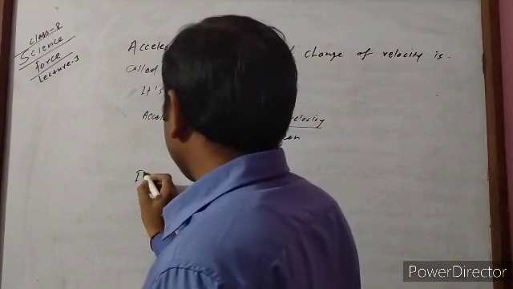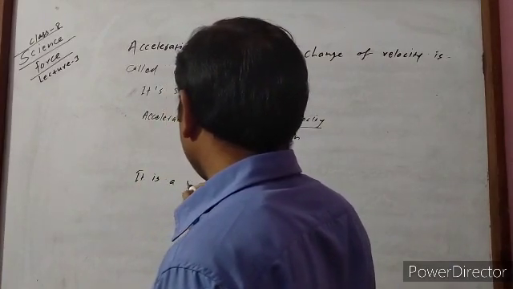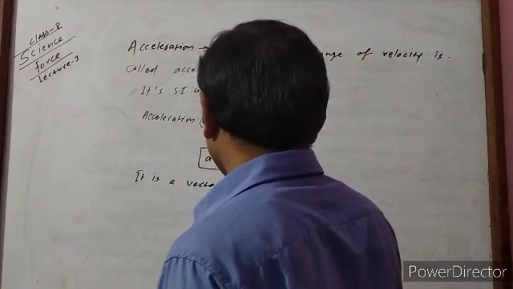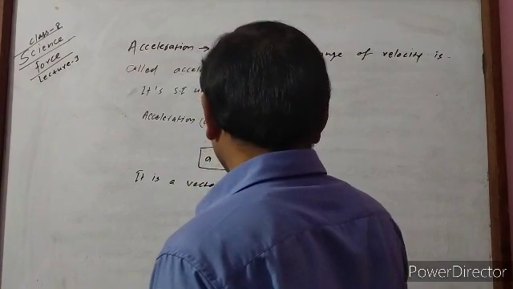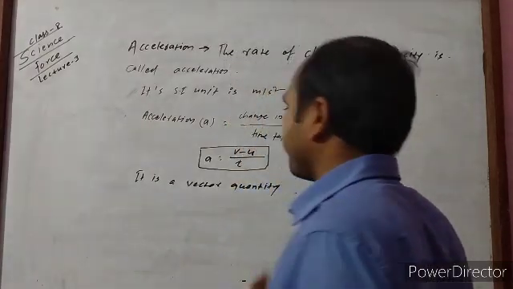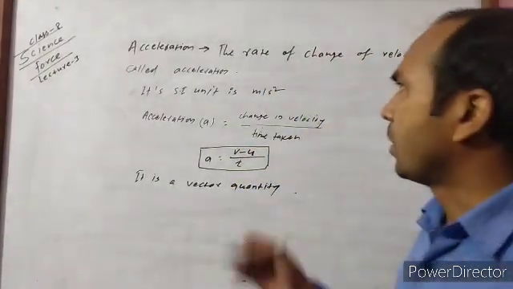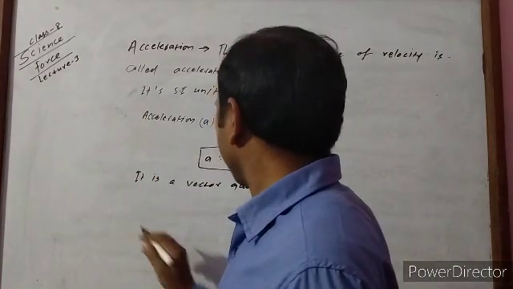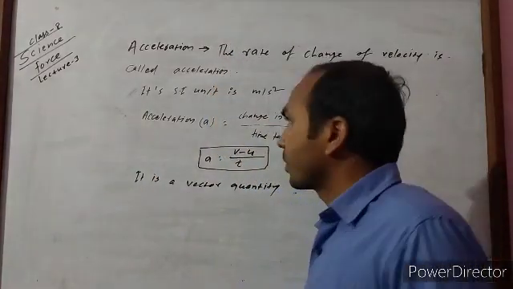It is a vector quantity because it has a fixed direction. And if it is a vector quantity, it may be positive, negative, or zero.